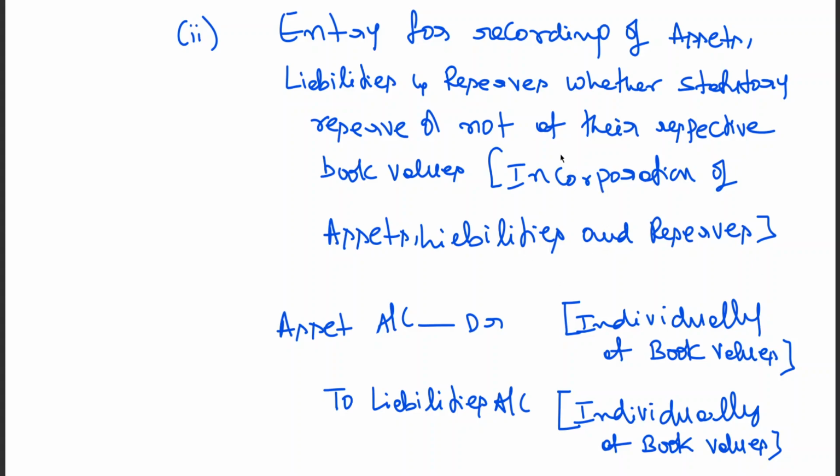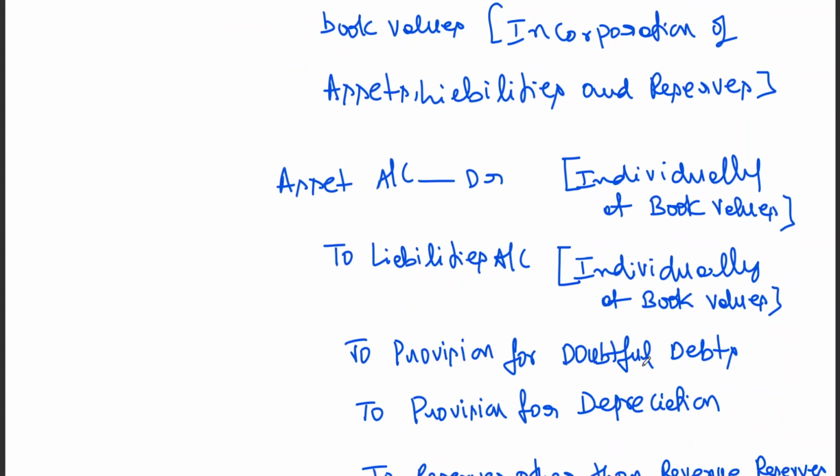Incorporation of assets and liabilities, here I mentioned whether statutory reserve or not, at their respective book values. Reserves, it may be statutory reserve or not, but it is to be at their book value. But the question of statutory reserve significance arises when you are writing the entries in the books of a transferring company, when amalgamation is in the nature of purchase. That we'll discuss when we write the entries for that.